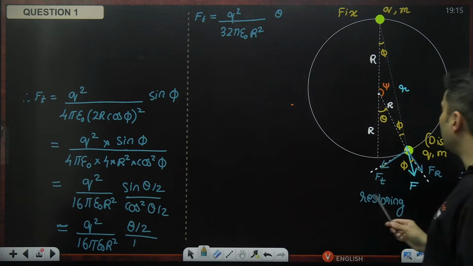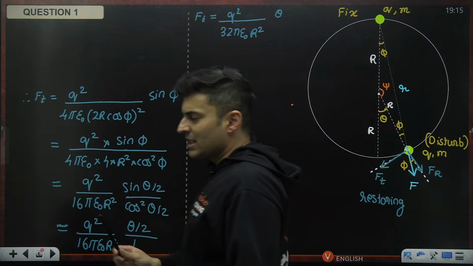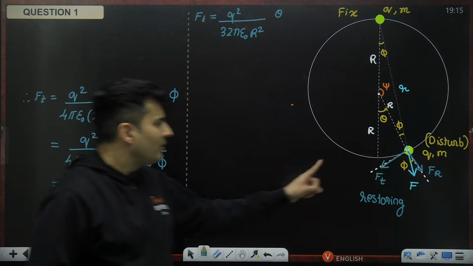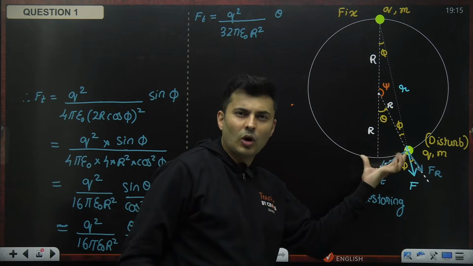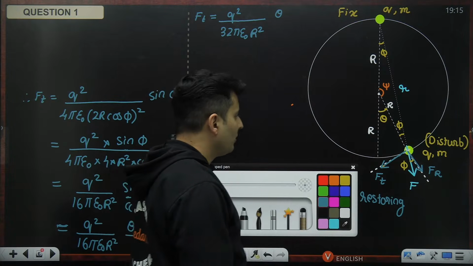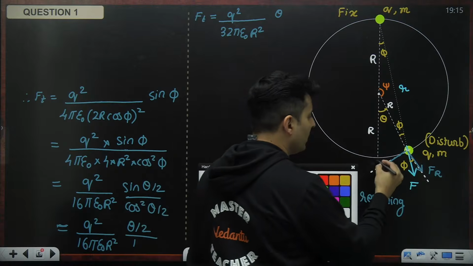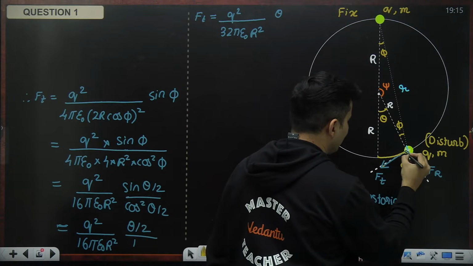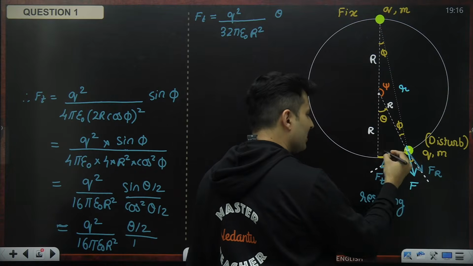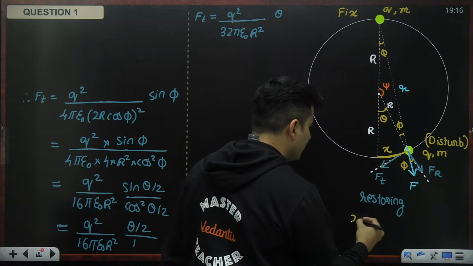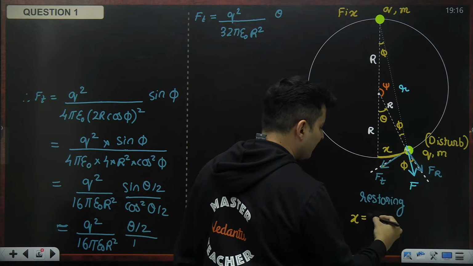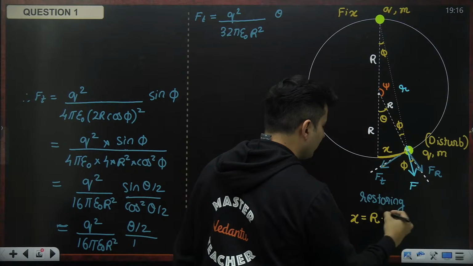Now what is theta? See, you have moved it by a small amount. This is almost like a straight line. If you think about it carefully, you will realize that this particular part is almost a straight line, that is x, and that x, which is the arc length, is the radius times theta.